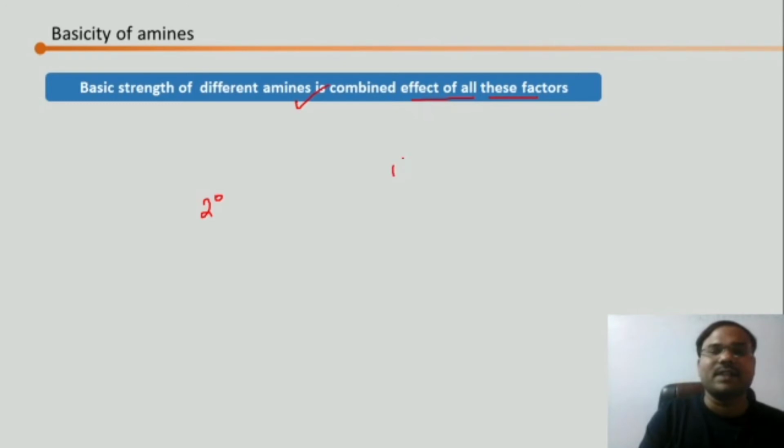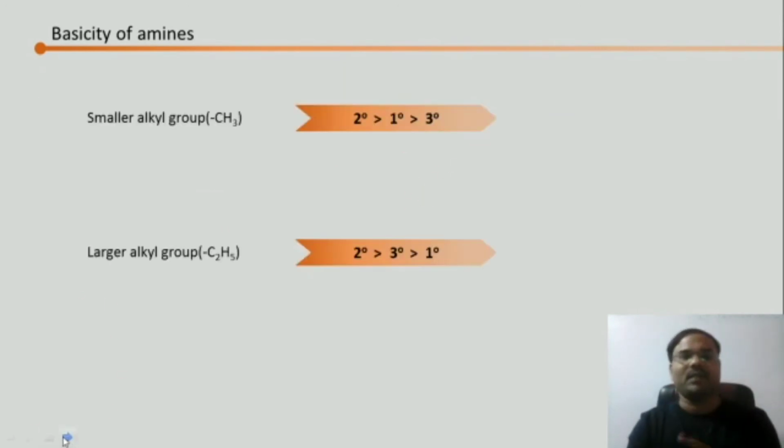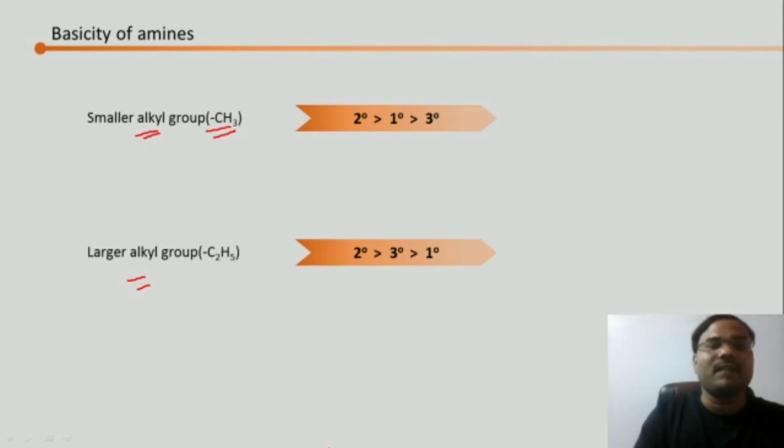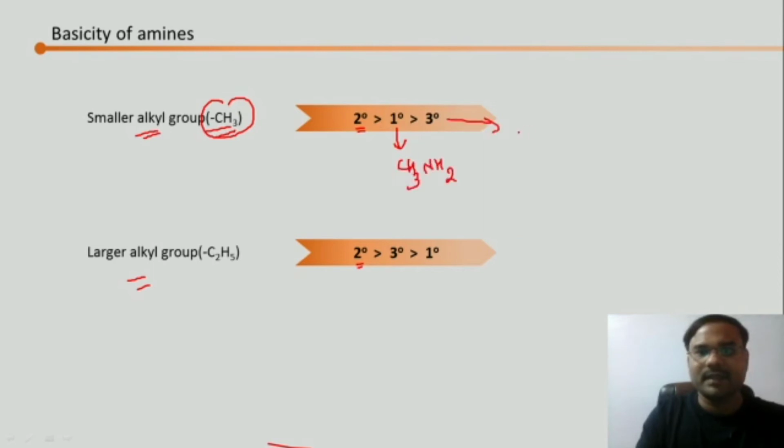Now we will have to consider between primary and tertiary, who is going to win. So there are two cases again. What two cases do we have? We have to consider which alkyl group is attached: a smaller one, like methyl, and a larger one, that is more than methyl. Let's go for ethyl group. Correct? So in case of methyl, when the group is smaller, you can see that yes, secondary obviously is going to be the winner. But in case of the smaller group, let's draw the structure of primary methylamine, and let's go for the tertiary also, that is (CH3)3N.